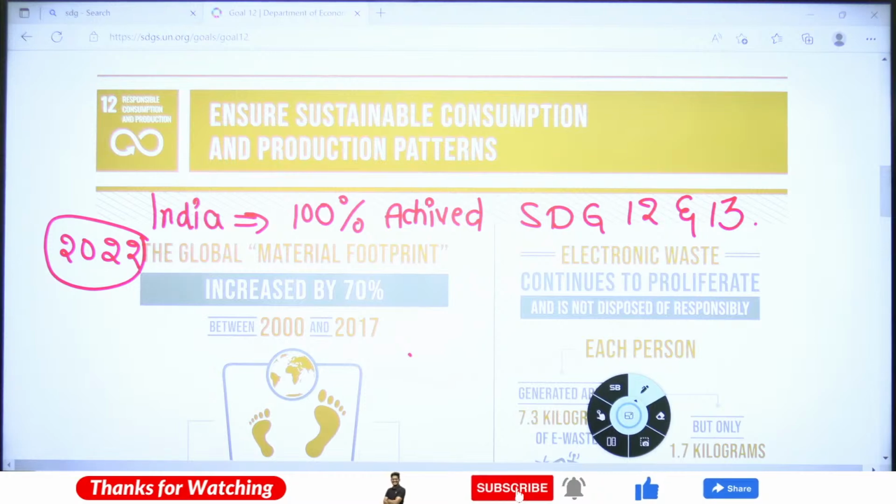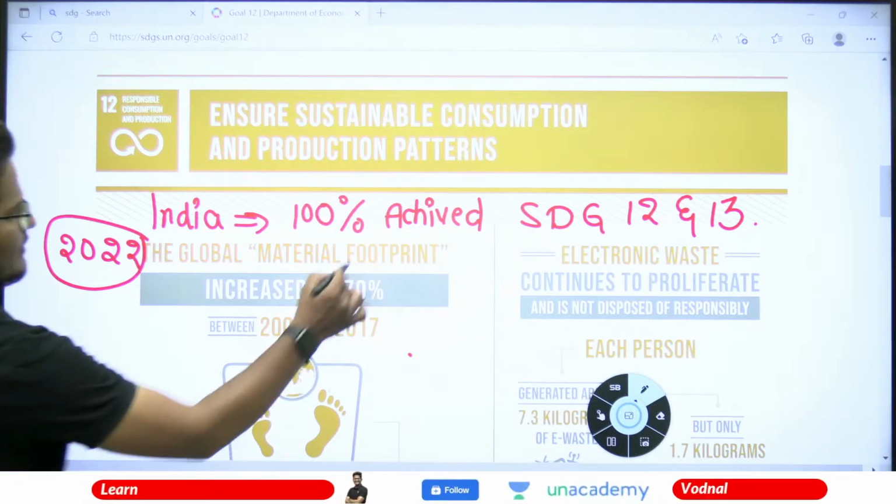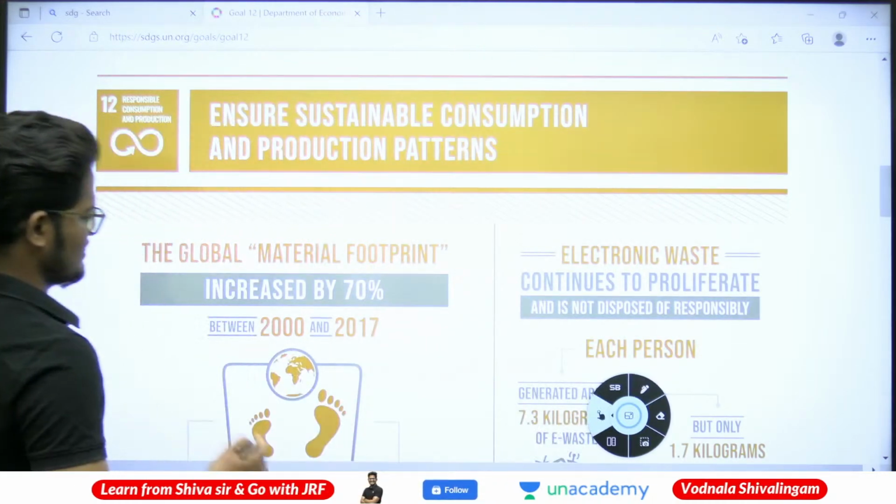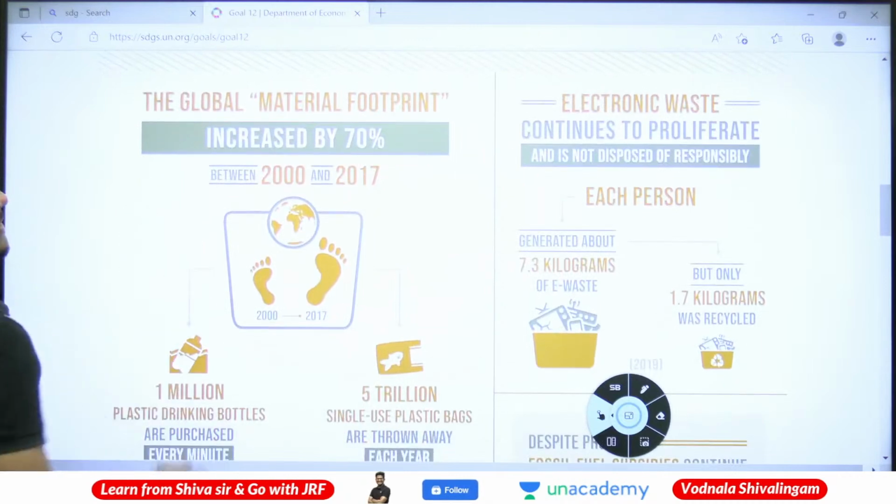Remember this point, 12 and 13. 13 is climate action.